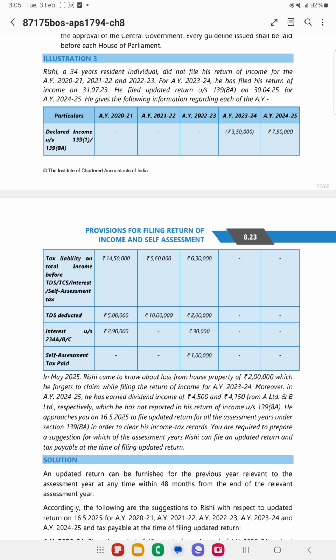Now in the next case, 21/22. So till 25/26, that is 31st March 26, I can file the return of income. Let's see whether it falls under the non-applicability cases. So we have a tax liability of 5,60,000 and TDS of 10 lakh. Now there is a case of refund. I've told you the criteria to see is that there should be tax. Whatever tax it might be, there should be tax payable. So since it is a refund, you cannot file the updated return.